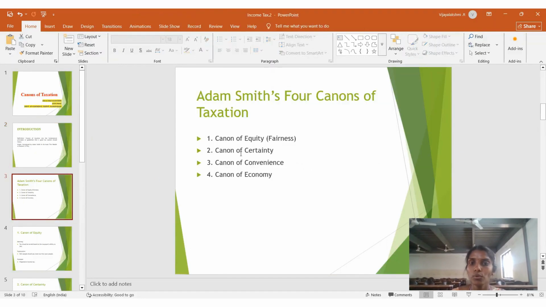Adam Smith's four canons of taxation are the canon of equity, the canon of certainty, the canon of convenience, and the canon of economy. Some other canons of taxation have been added nowadays. These four are the major canons of taxation: equity, certainty, convenience, and economy.